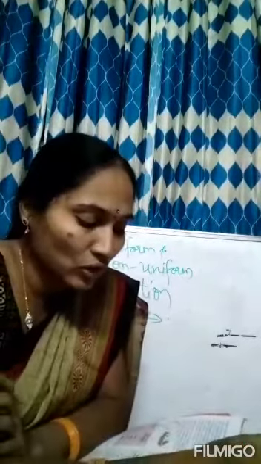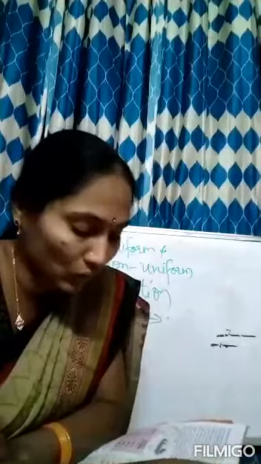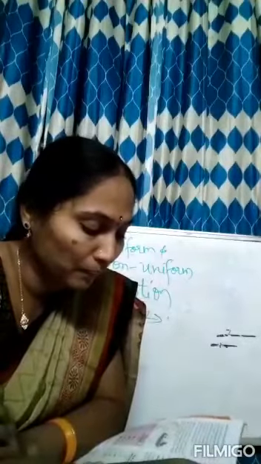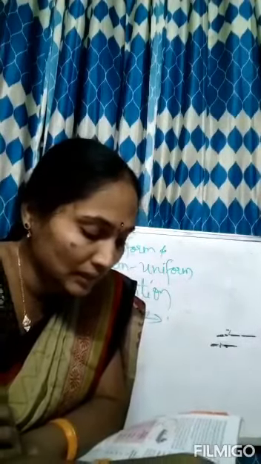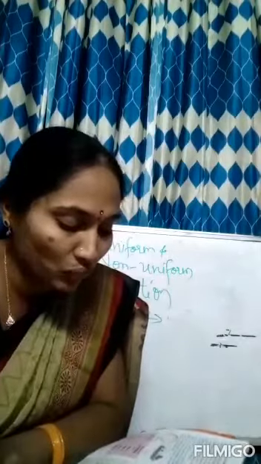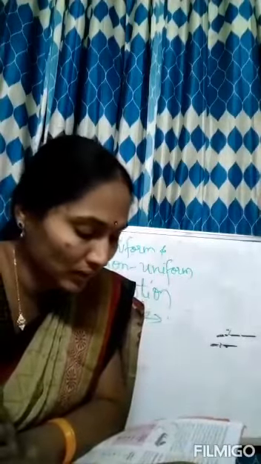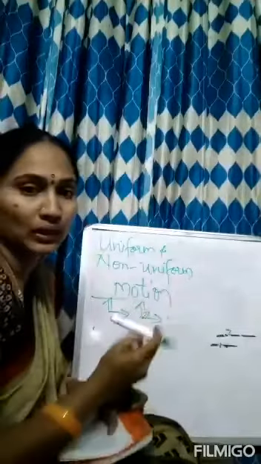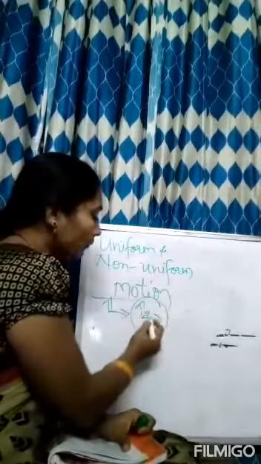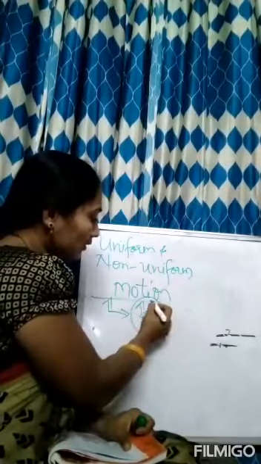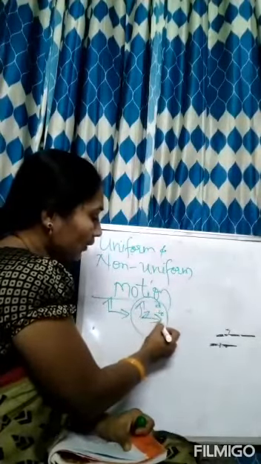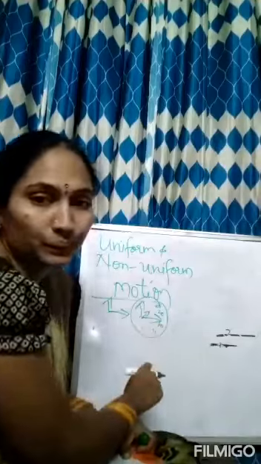So what difference do you find in the movements of the hands of a clock and the body of a butterfly? In which case is the change of position with time constant? Here you can observe in a clock in your house: 10, 20, 30, 40, 50 minutes.